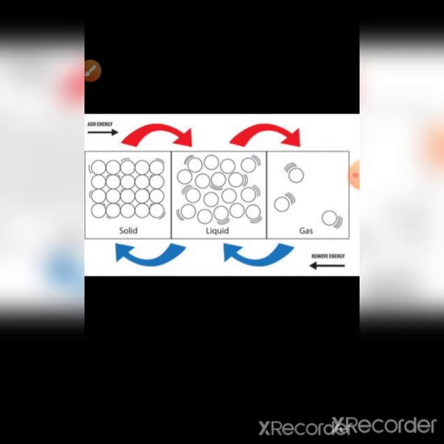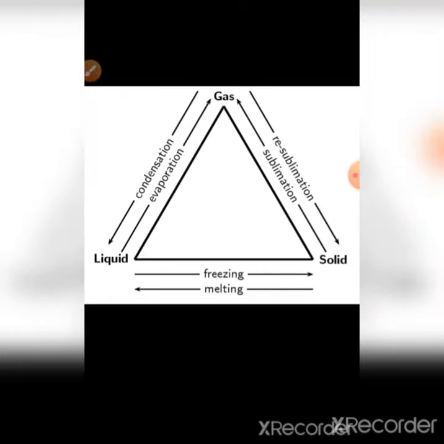And on removing the energy, when you cool it, gas goes to liquid and liquid to solid. From solid state to liquid state, when you convert solid into liquid, it is known as melting. When you keep ice in open air, you see that the ice melts and converts into liquid state water. And when you keep water in the fridge, the liquid state of water converts into solid state of water. This is known as freezing.